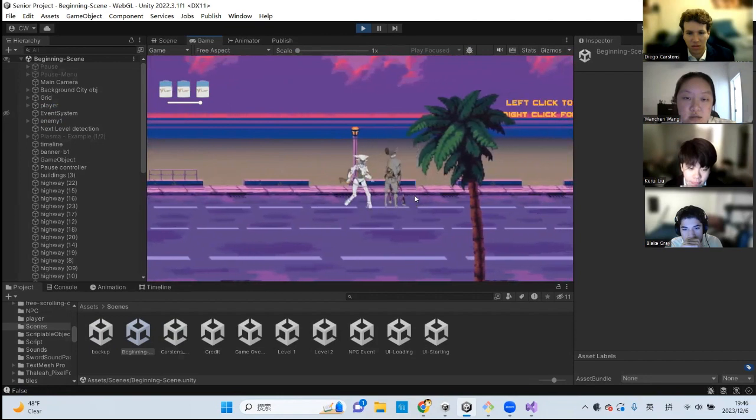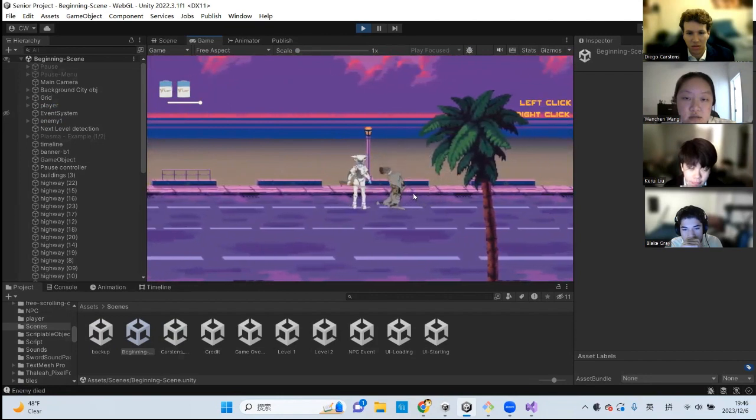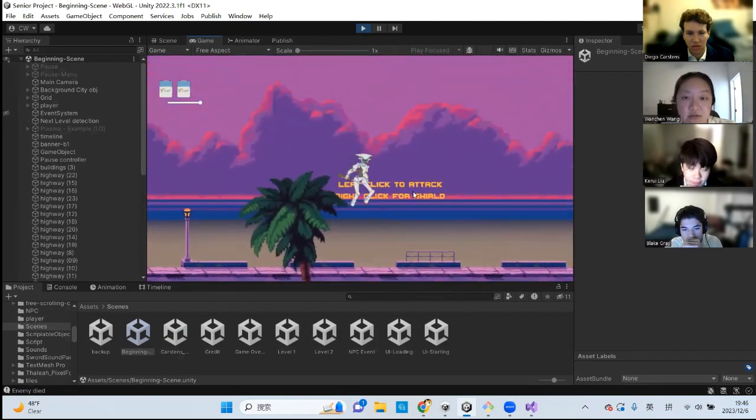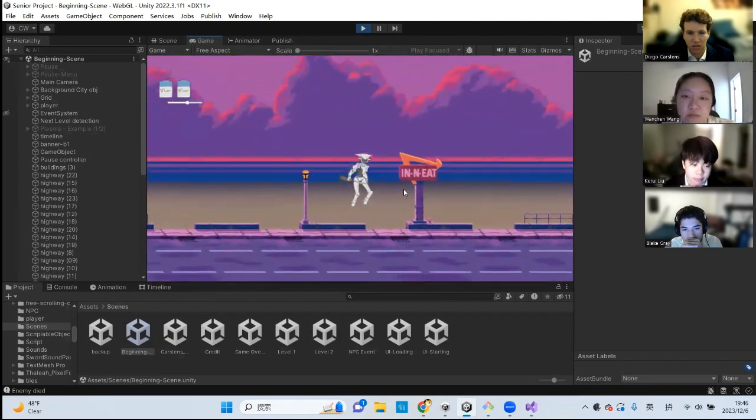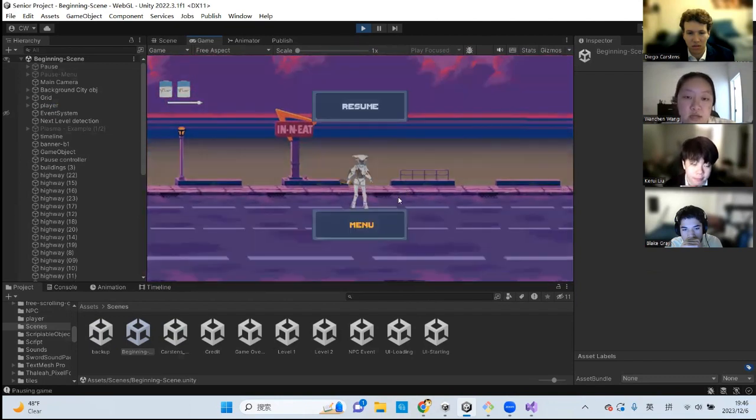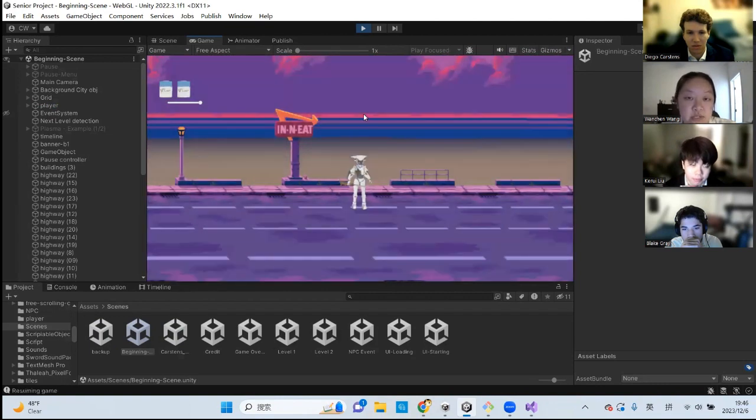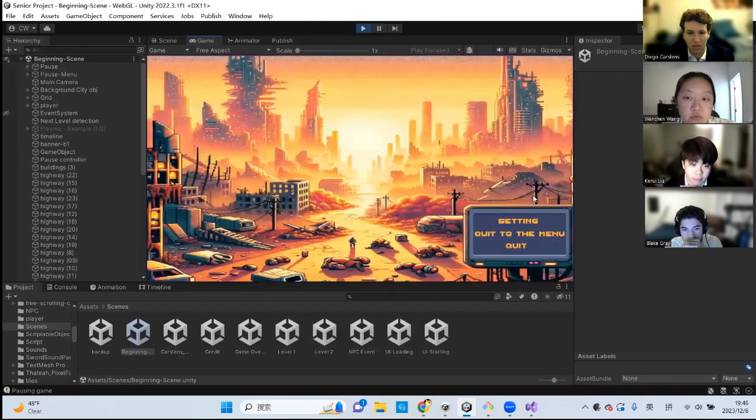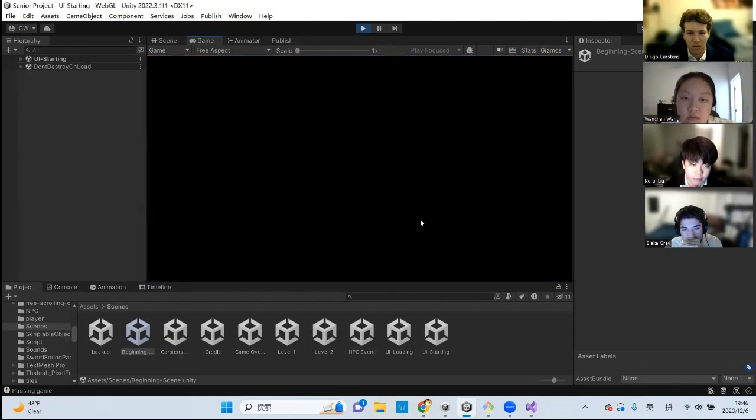and yes, all kinds of soundtrack is in our game, but WebGL refused to do that. And also, I forgot to demonstrate it, but we have this pause function that allows you to resume the game or go to the main menu. And yep, that's pretty much it.